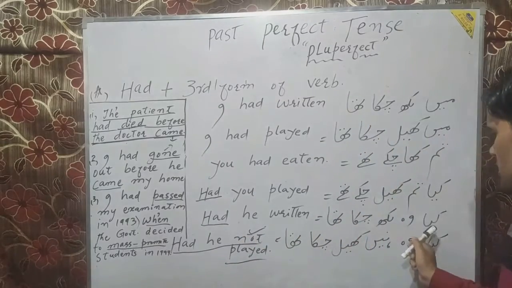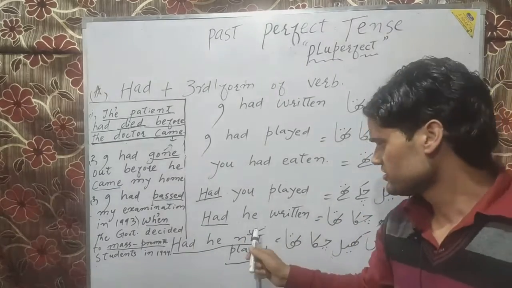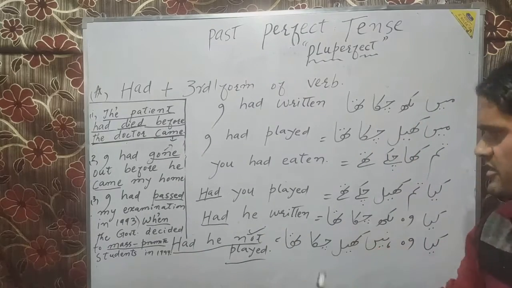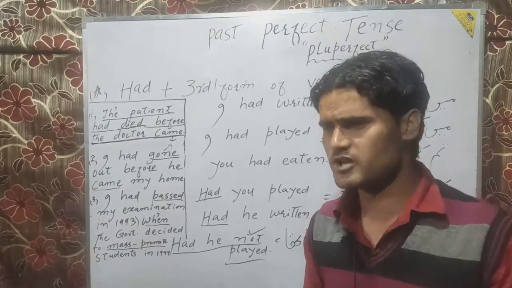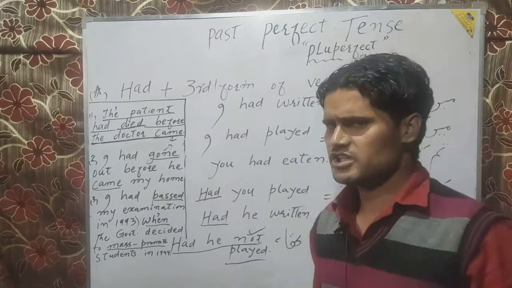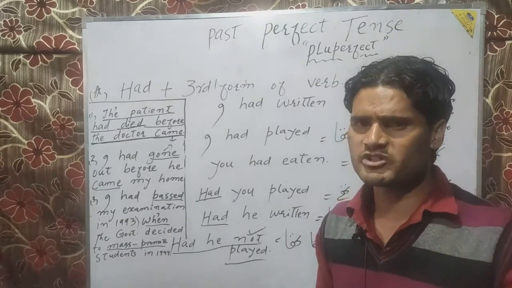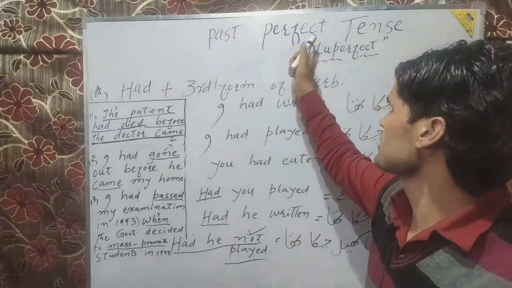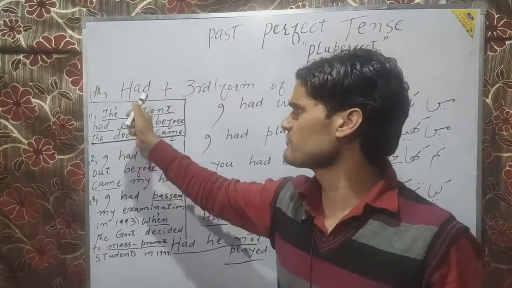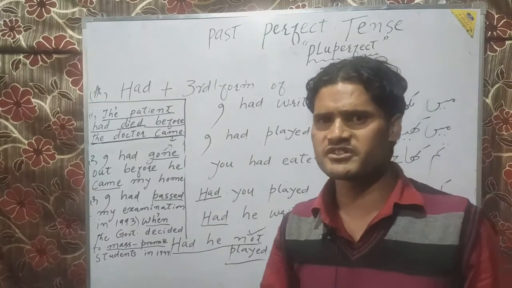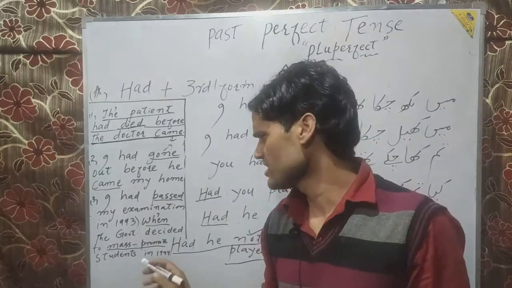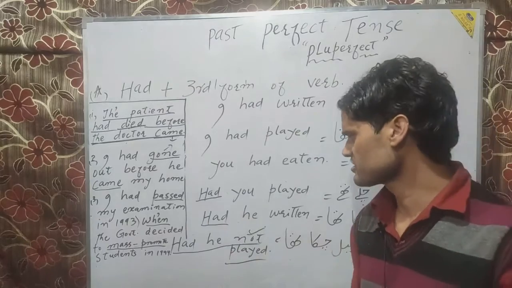Had he written, क्या वो लिख चुका था? These type of sentences are interrogative sentences because they ask us a question. However, if you are to make any kind of interrogative sentence in the past perfect tense, you have to just put the word had at the beginning of the sentence and it will naturally become the interrogative sentence. It has been shown here in the examples.